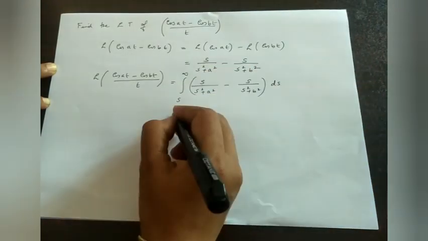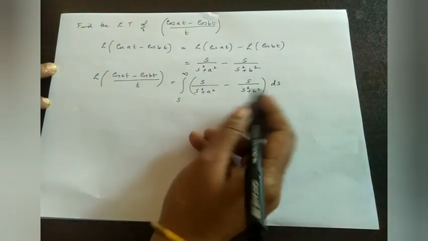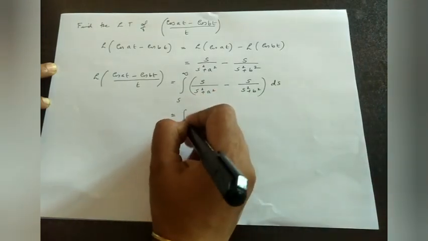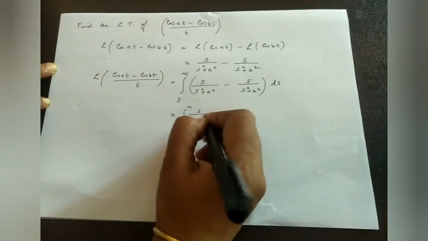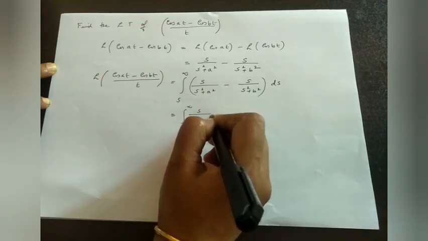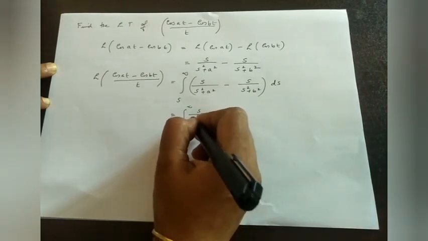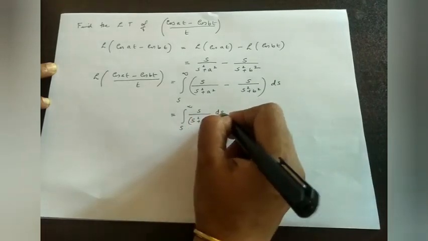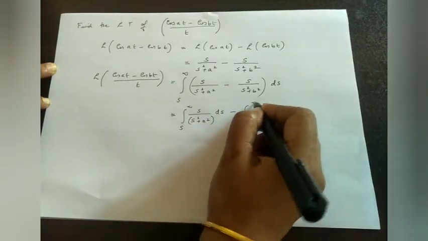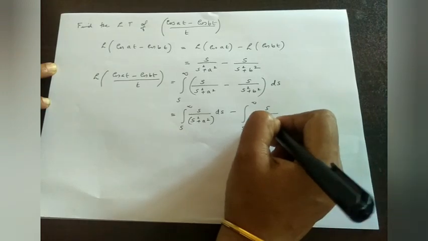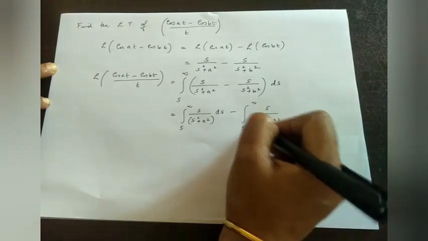As we know, now integrating this with respect to s, integral from s to infinity s by s square plus a square with respect to s minus integral from s to infinity s by s square plus b square with respect to s.